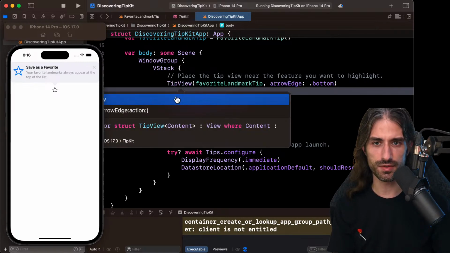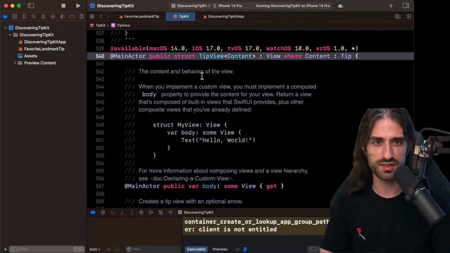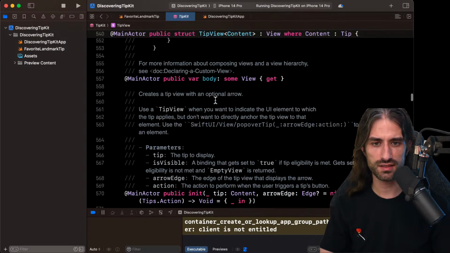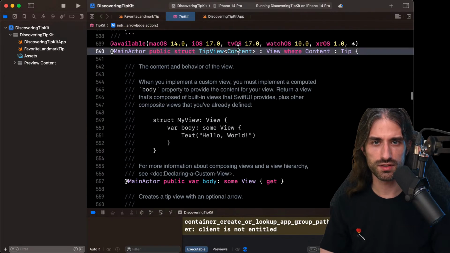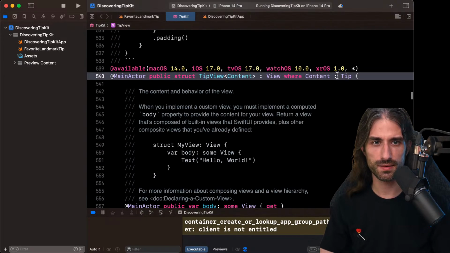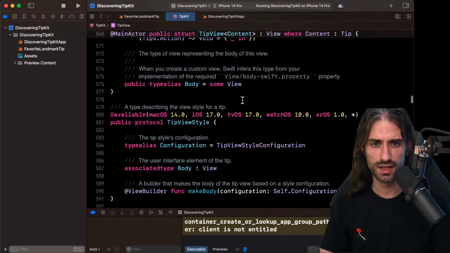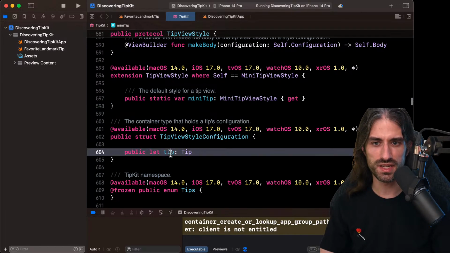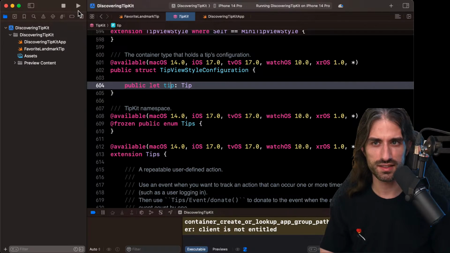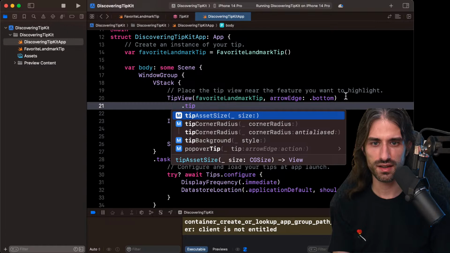Okay, let's see tip view if we go take a look at it. So we can see it's iOS 17. It takes some content and we give it some content to display, and the content should be a tip. It's written here, that makes sense. Then there is a notion of style. We can see we have mini tip. So let's try and make the style vary, for instance.